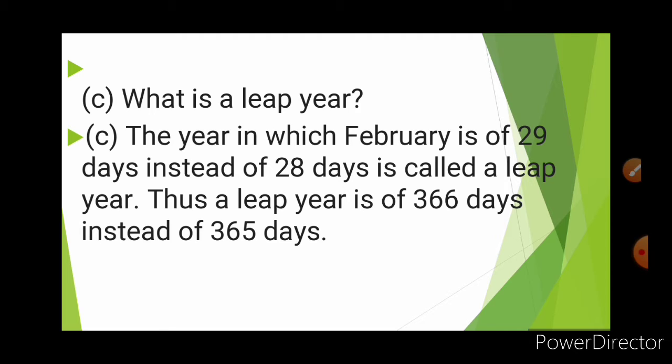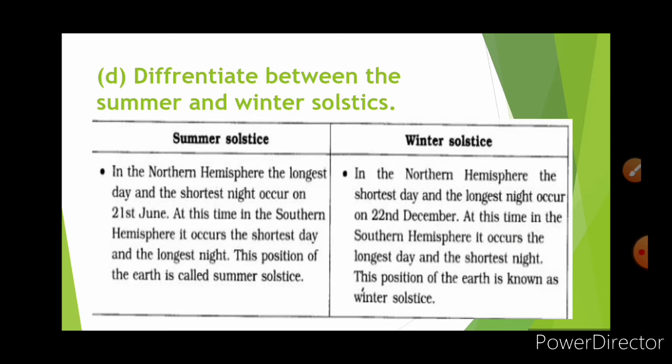Then question number 3. What is a leap year? As you already know, the year in which February has 29 days instead of 28 days is called a leap year. Thus, a leap year is of 366 days instead of 365 days. That means in the leap year you have 366 days instead of 365. That is called a leap year.